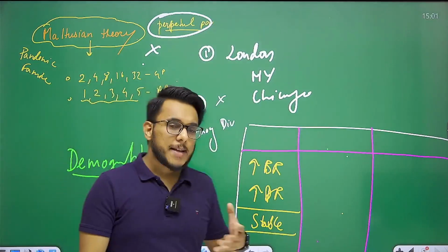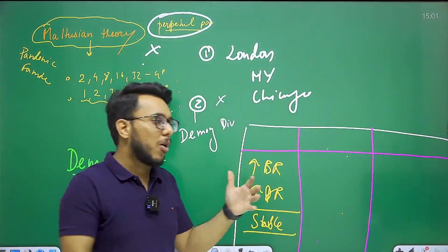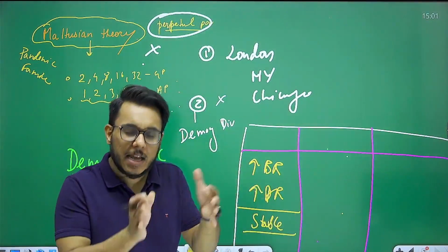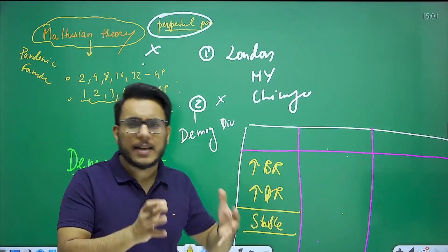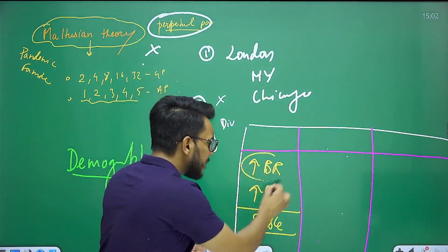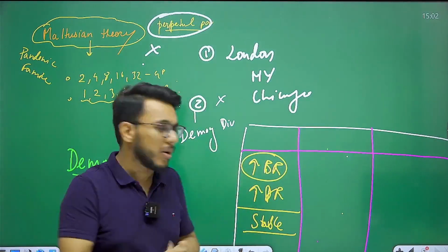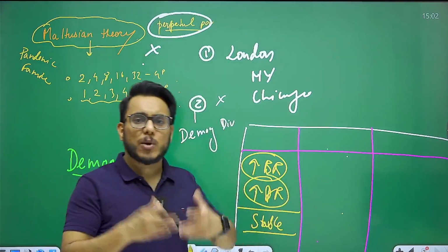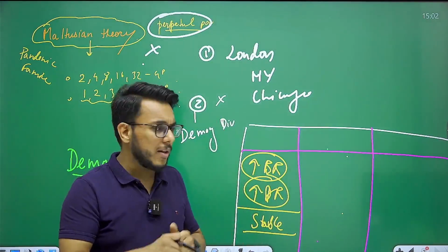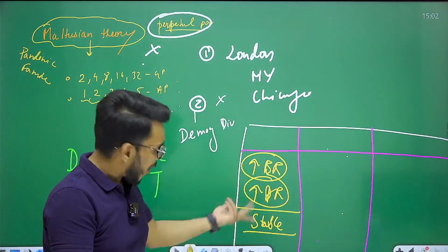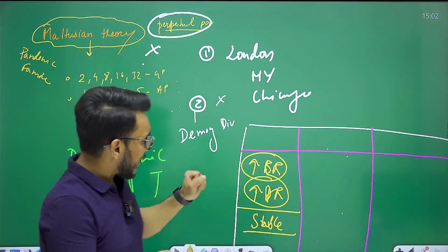Just think about India of the 1850s, India around 1900, 1910. High birth rate because ignorance is there, family planning is not there, contraceptives are not there. But the death rate is also very high because good medical facilities are not there, sanitation is not there. Population is not growing.